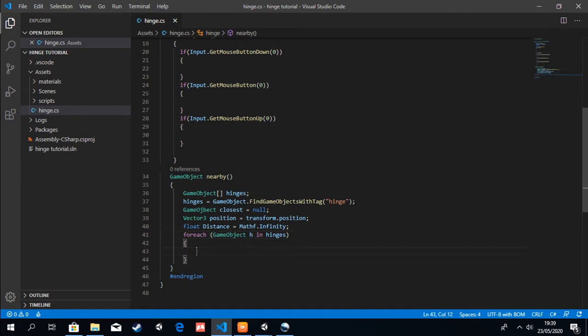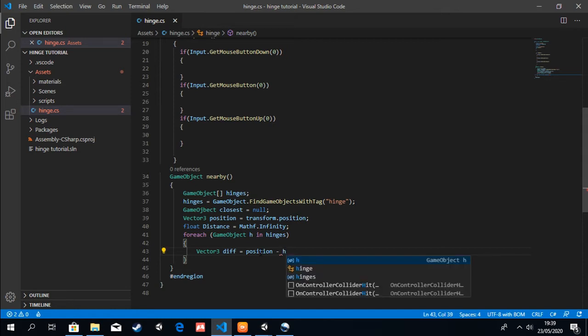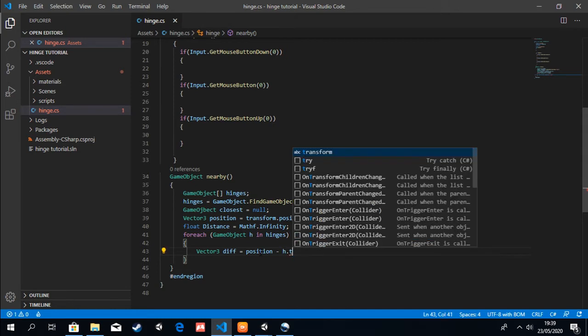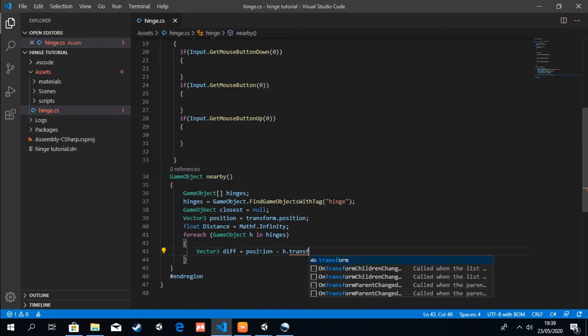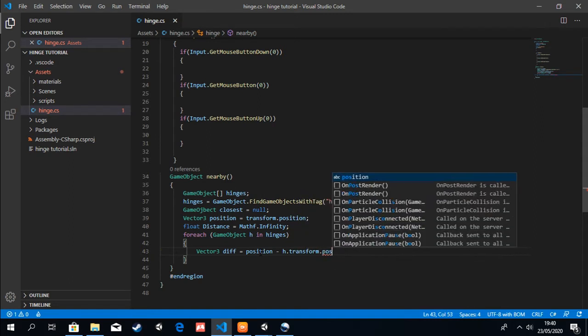And here down we create a Vector3 known as diff, which will be equal to position, the position of the player, minus the transform.position of the game object h.